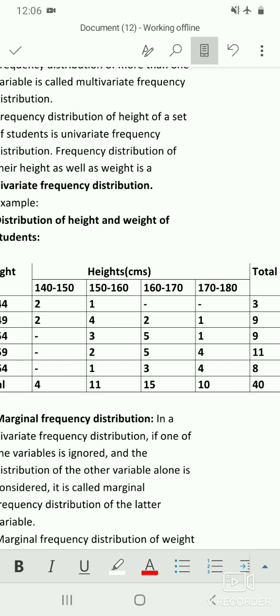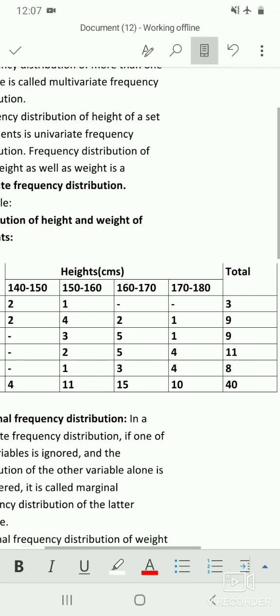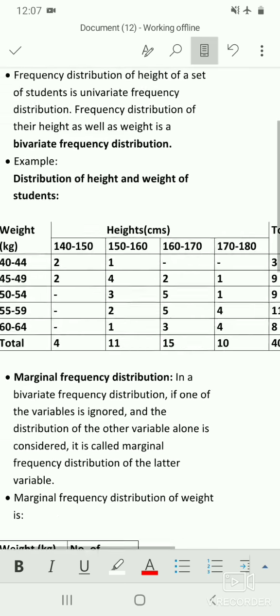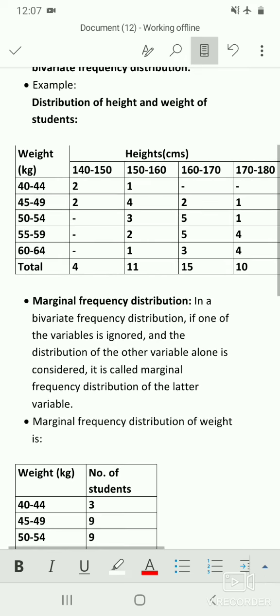So this gives the total number of students. So the total strength is 40. So the row total and the column total are always equal, that is capital N equal to 40. So this is how you represent a frequency distribution table. So now let's see what is marginal frequency distribution.